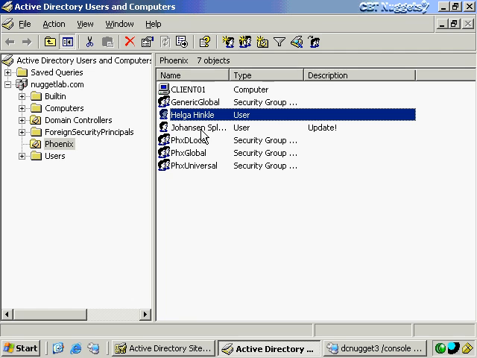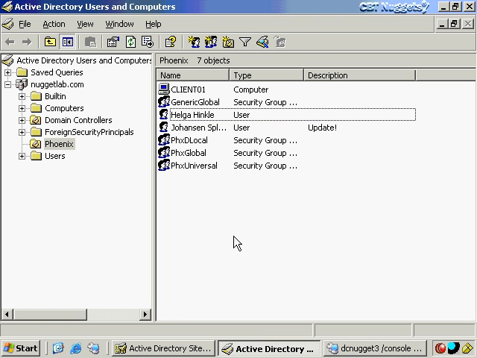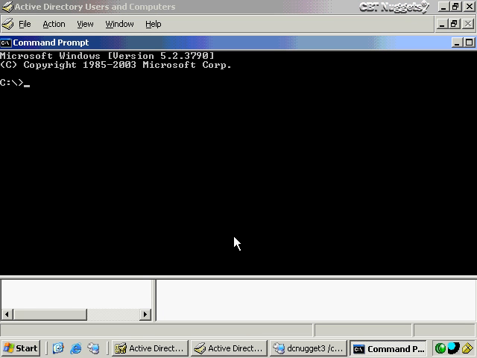So here I've created a new user account, Helga Hinkle. I don't know why I have to create all these strange-sounding names. But anyway, there's Helga Hinkle, and we're going to see whether or not she's replicated over to DC Nugget 3. And, of course, we know she hasn't, but we want to confirm that using a command line tool. And it's very useful in troubleshooting to see whether or not another domain controller is receiving an object that you think it should have received by now.